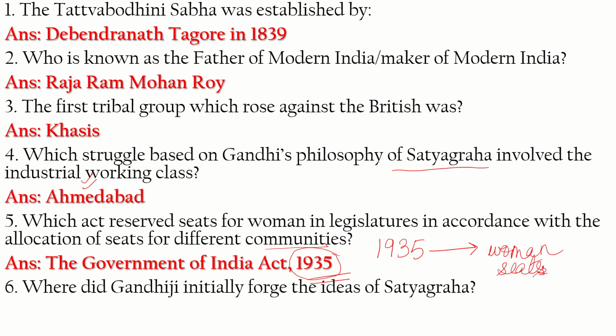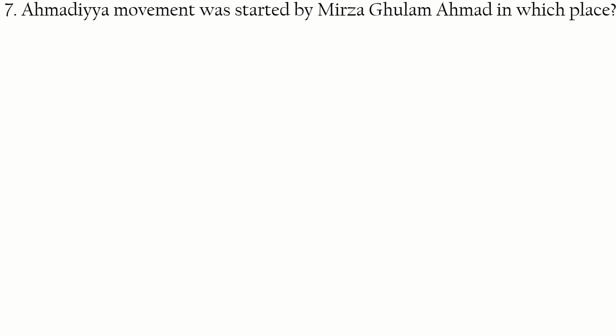Where did Gandhiji initially forge the ideas of Satyagraha? In South Africa. Gandhiji initially implemented his ideas of Satyagraha in South Africa. He came from South Africa to India. Now, question number 7. Ahmadiyya movement was started by Mirza Ghulam Ahmed in which place? It was in Gurdaspur, and this is a place in Punjab. It is a city in Punjab, and it also maintains a border with Pakistan.